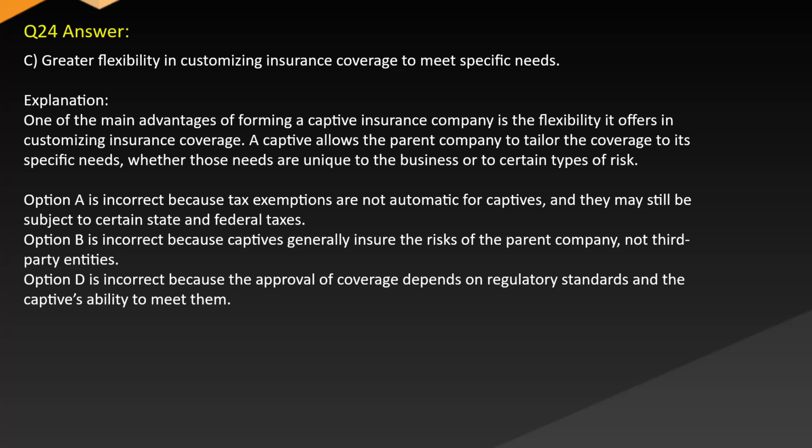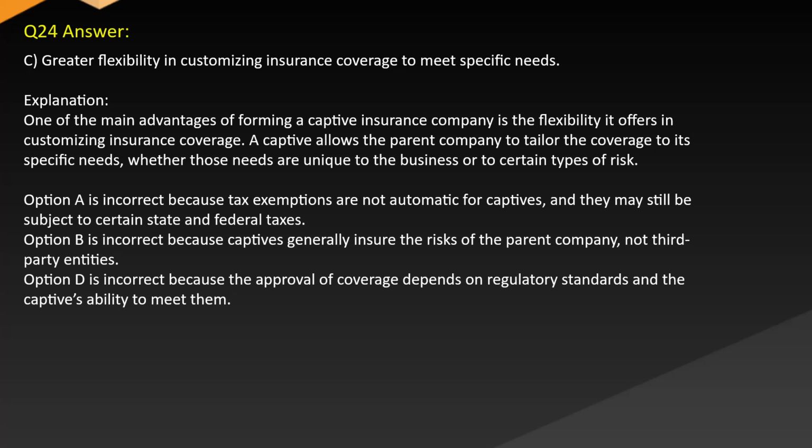Answer. C. Greater flexibility in customizing insurance coverage to meet specific needs. Explanation. One of the main advantages of forming a captive insurance company is the flexibility it offers in customizing insurance coverage. A captive allows the parent company to tailor the coverage to its specific needs, whether those needs are unique to the business or to certain types of risk.